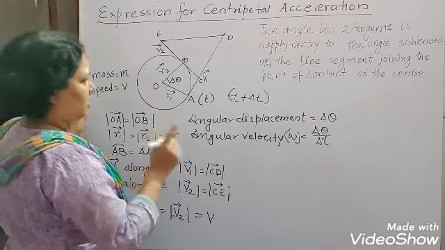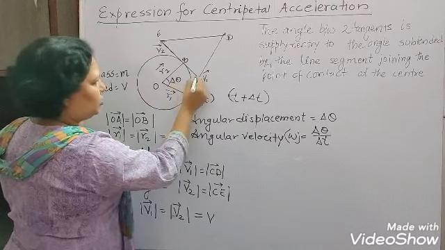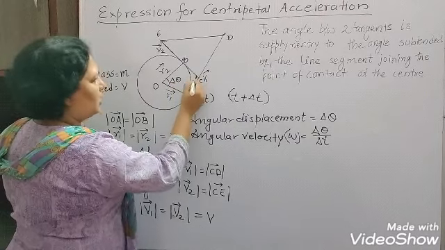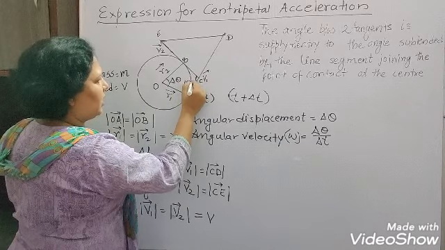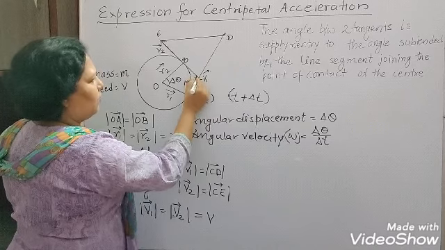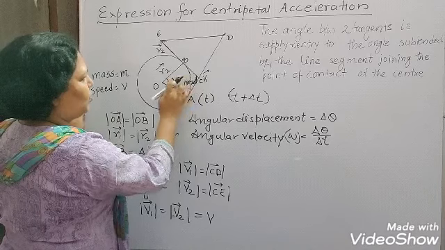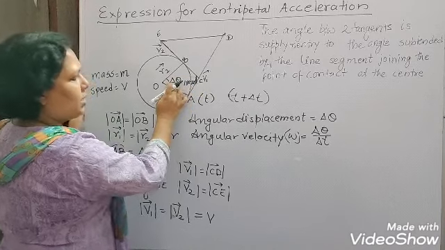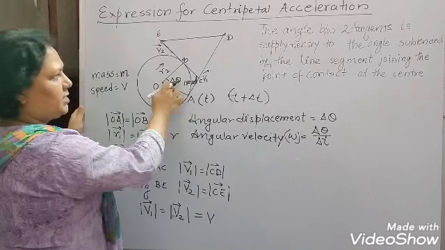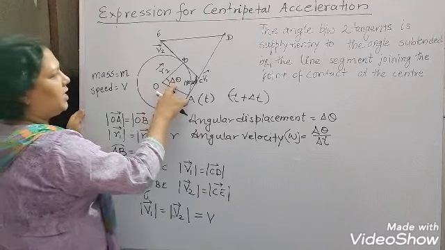According to this theorem, since this angle is del theta, the angle at C must be 180 minus del theta, because the sum of these two angles is 180 degrees.